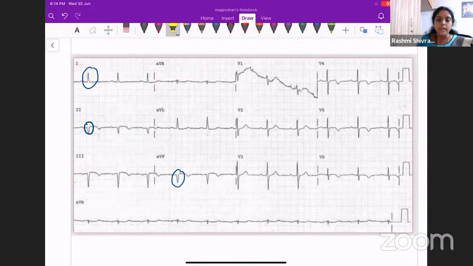Okay. So now we are clear with the axis. What about the heart rate and the regular rhythm? It is regular. Heart rate is also normal. There is no tachycardia. There is no bradycardia. It is around 65 beats per minute. Okay. So heart rate is fine.